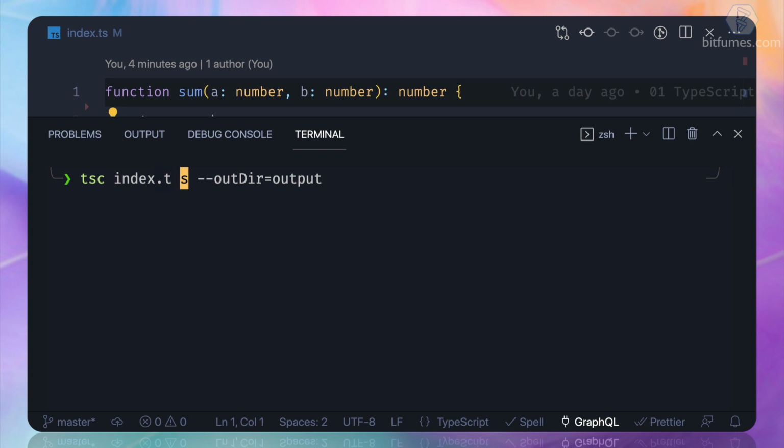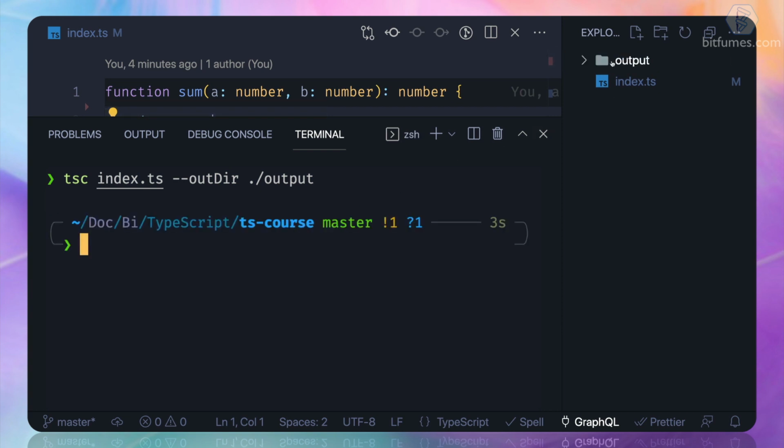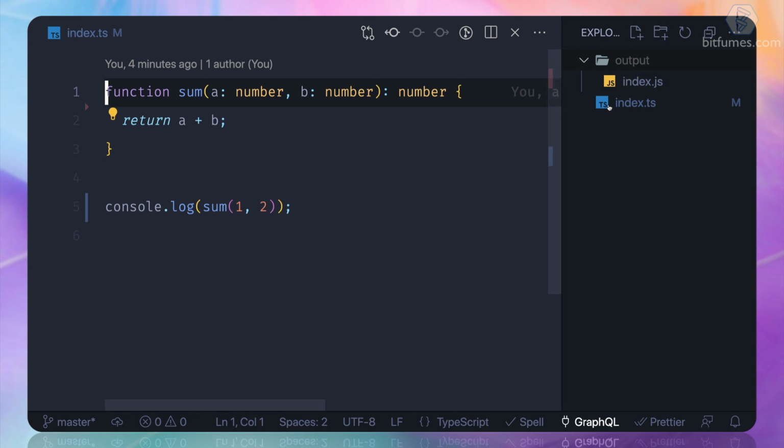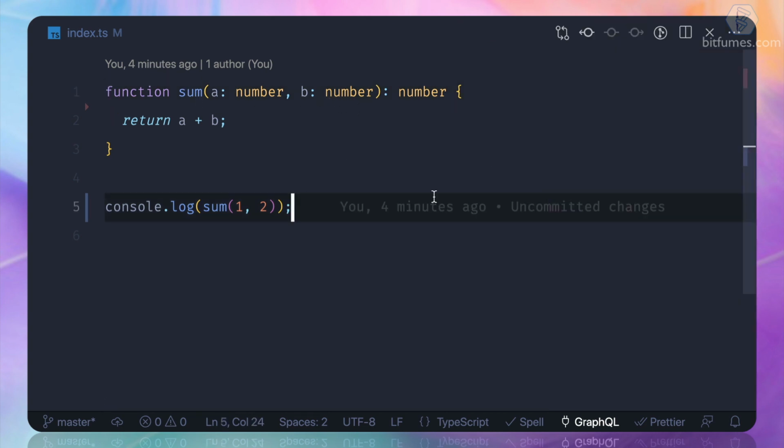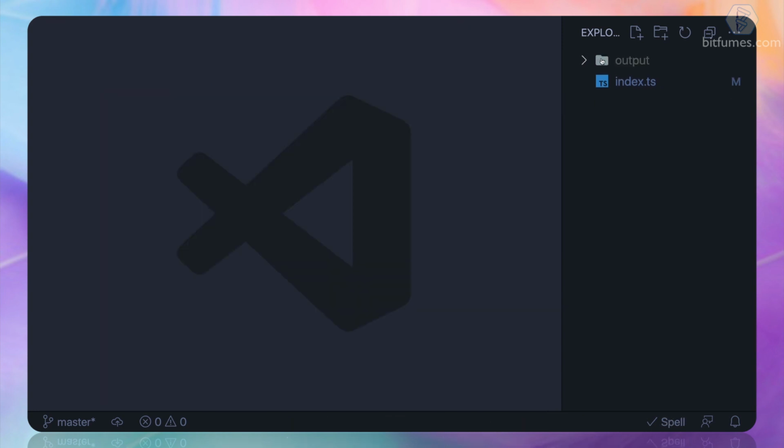Index.ts, and after that, I just say outDir, and after that dot slash output. You can name it anything. You can call it dist. I call it output. Let's run it. Now the output index.js file will be inside this output folder, and now you can see there is no error because the index files are in different directories.